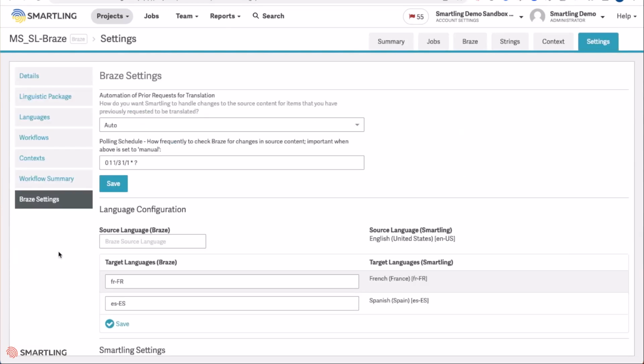The Smartling Braze connector can also be set on auto for synchronizing prior requests for translation. This enables Smartling to automatically pull in changes to pre-existing translated content, so as the original source assets get updated within Braze, the user no longer has to request those to be translated or updated again. The connector will automatically keep all language versions in sync with the updated source language.